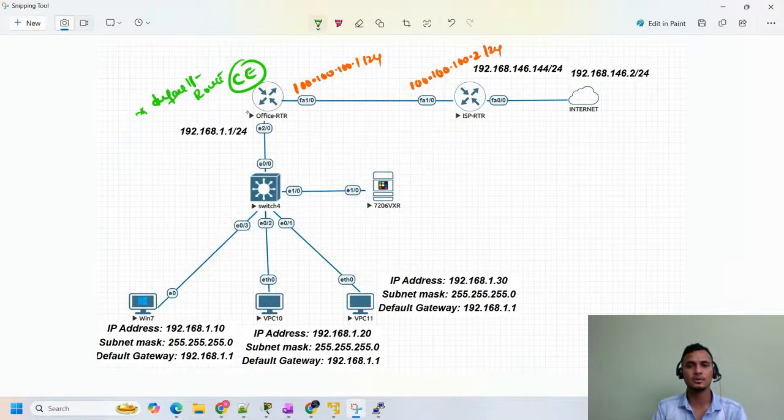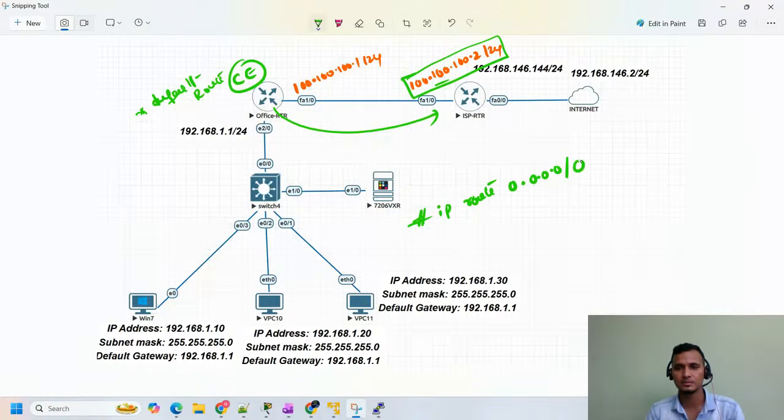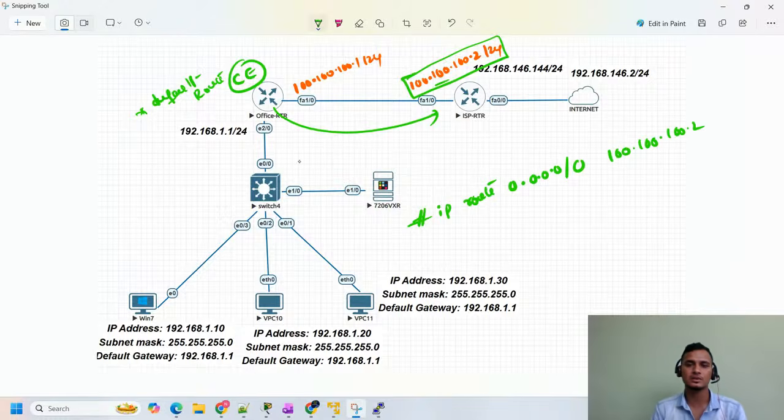This is our CE router, customer edge router. So what is our next hop? We need to go from here to here, so this IP will become our next hop IP address, guys. What is the syntax to configure the route? I'm in the office router, and I'm saying IP route 0.0.0.0, followed by the subnet mask 0.0.0.0, and my next hop will become 100.100.100.2 because I don't know anything else.